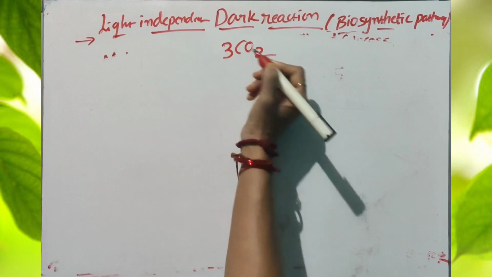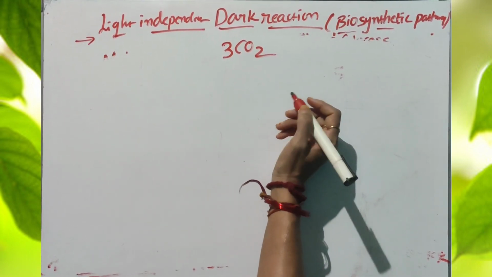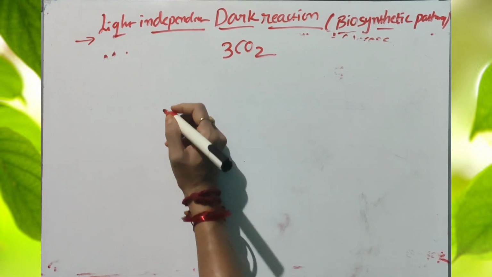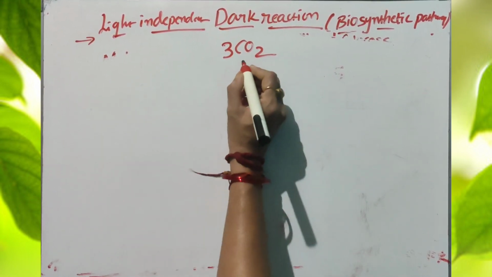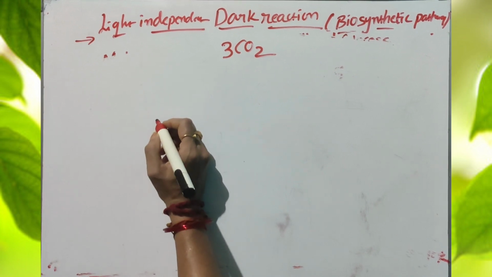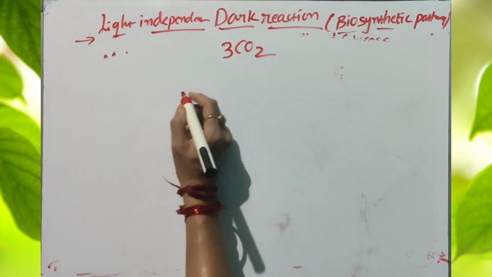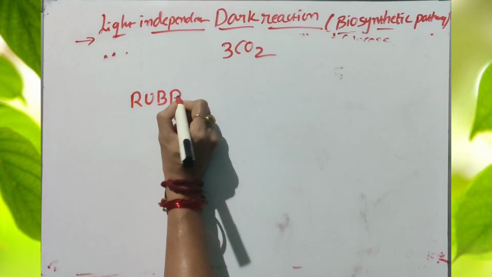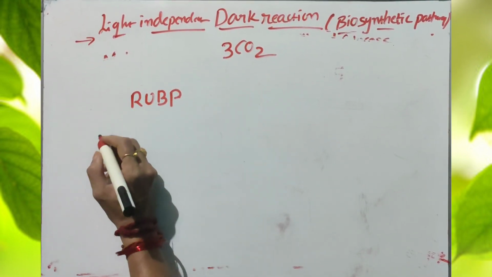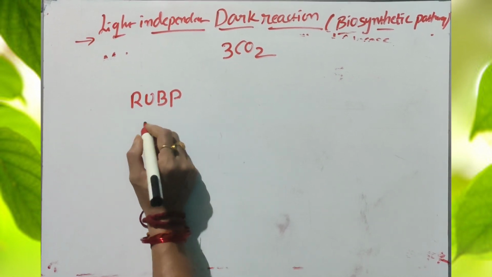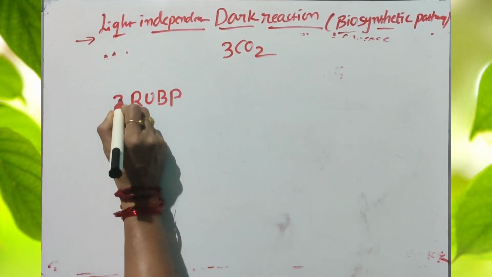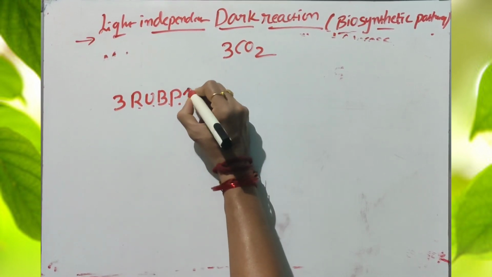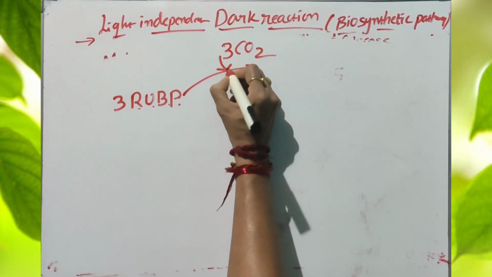First, 3 carbon dioxide molecules combine with ribulose bisphosphate. Three molecules of ribulose bisphosphate combine with the 3 CO2 molecules.